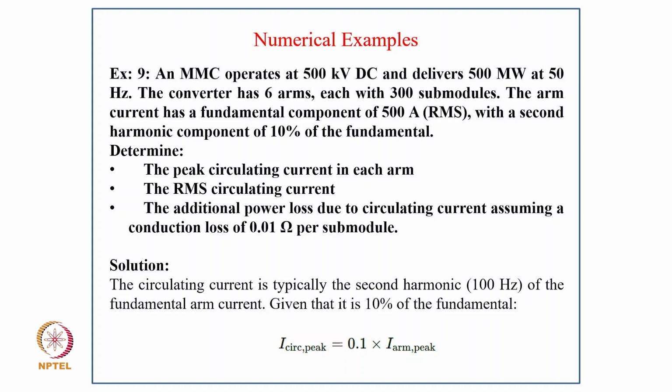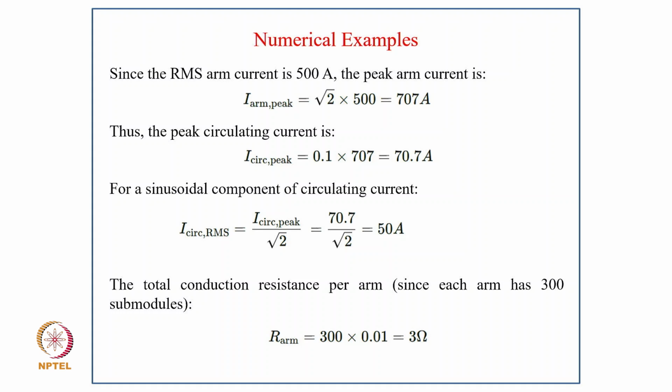The solution: the circulating current is typically the second harmonic, 100 Hz, of the fundamental arm current, and given that it is 10% of the fundamental, I_circulating peak is 0.1 into I_arm peak. Since the RMS arm current is 500 ampere, the peak arm current is 500 root 2, that is 707 ampere, and thus the peak circulating current is 0.1 into 707, that is 70.7 ampere. For the sinusoidal component of circulating current, I_circulating RMS is peak by root 2, that is 50 ampere.